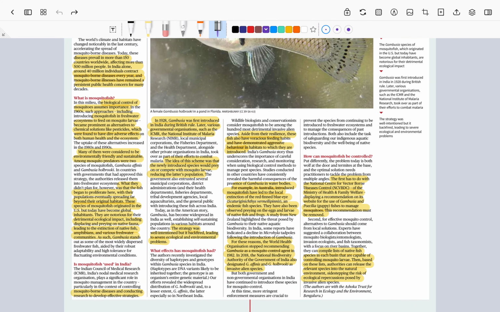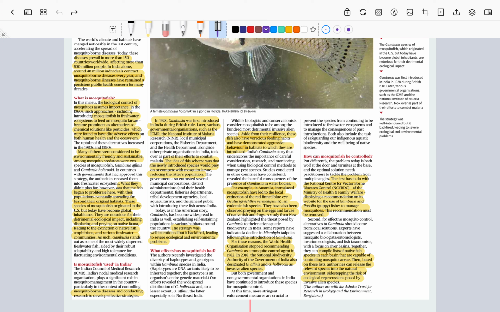But the point to understand is that this is an invasive alien species not only in India, but also in Australia and other countries as well. Primarily these species are found in the US. Why has it become invasive? Instead of only eating the mosquito larvae and eggs, they also started eating the eggs of other species, other fish eggs, and even frog eggs. Because of this they have become an invasive species in the ecosystem.